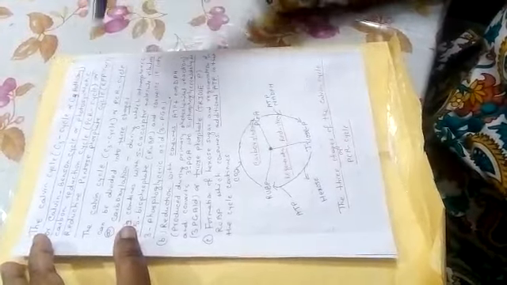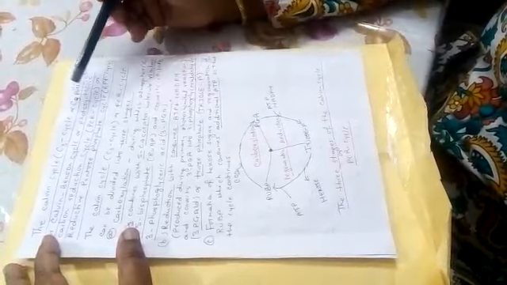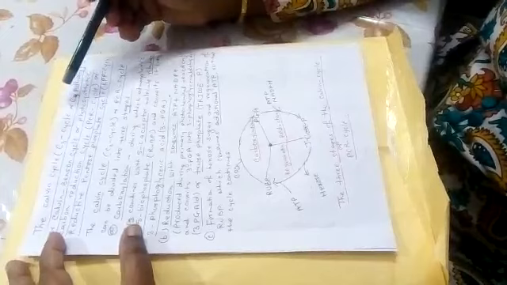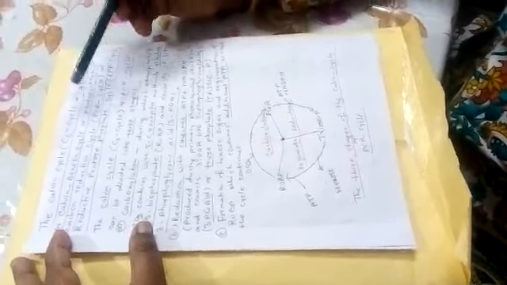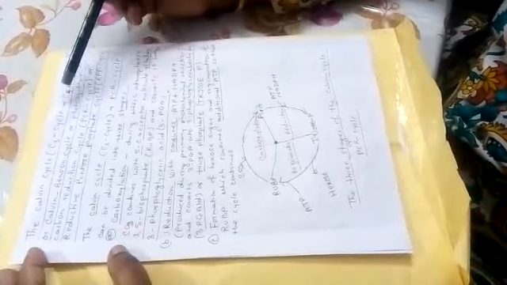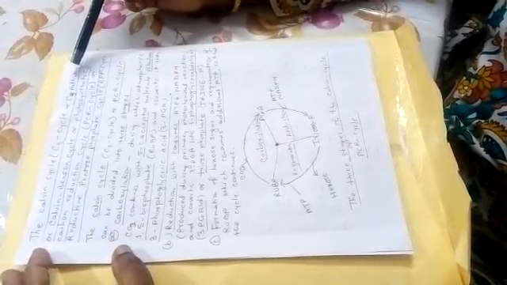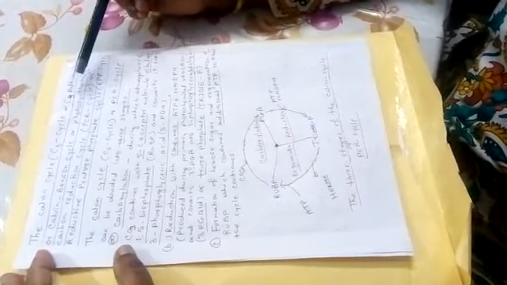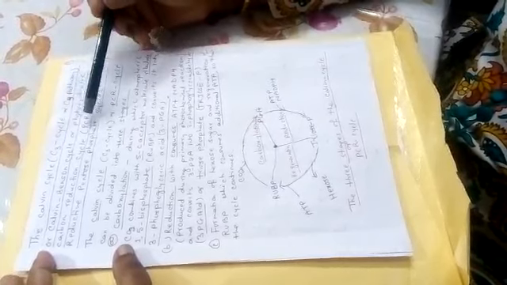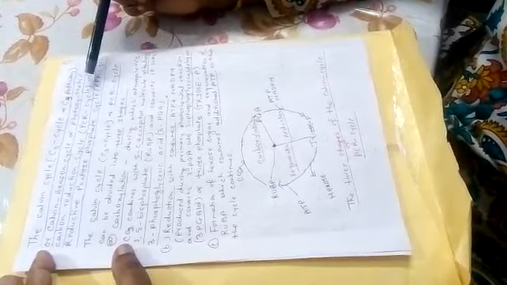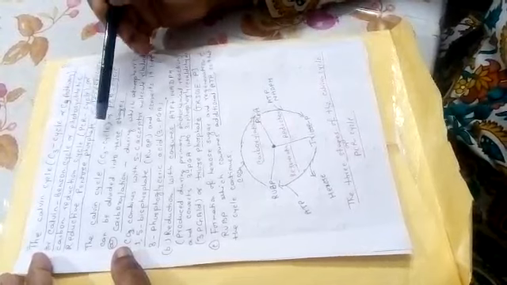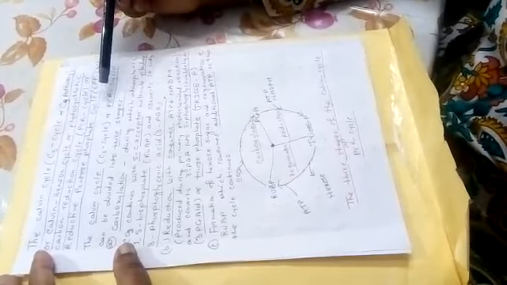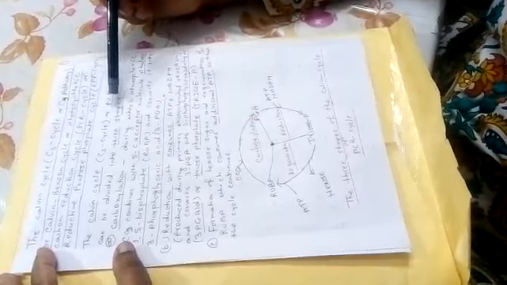This is the plant physiology portion, and this is the Calvin cycle, C3 cycle or C3 pathway, or Calvin-Benson cycle, or photosynthetic carbon reduction cycle, PCR in short form, or reductive pentose phosphate cycle, RPP cycle. The Calvin cycle, C3 cycle or PCR cycle can be divided into three stages.